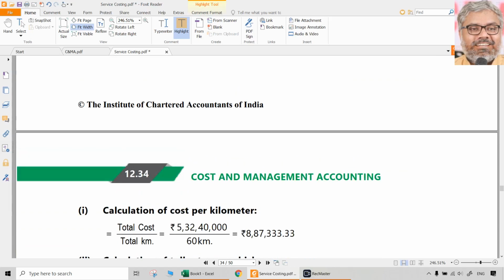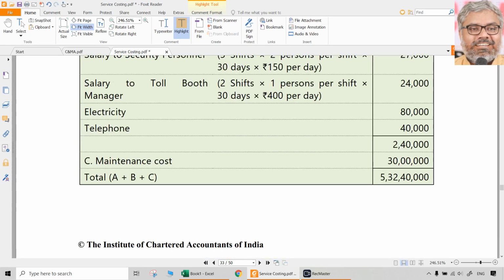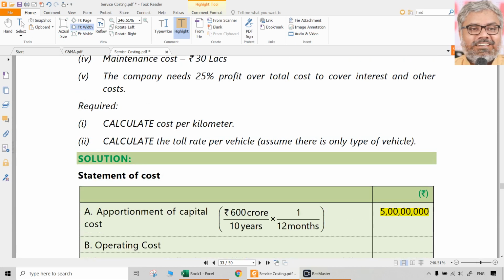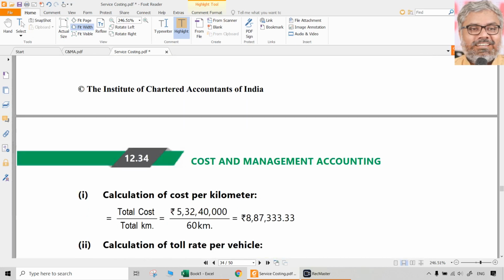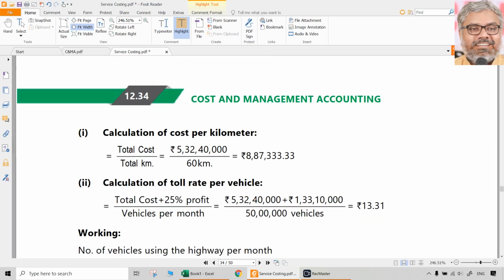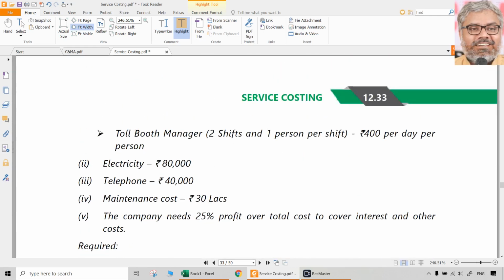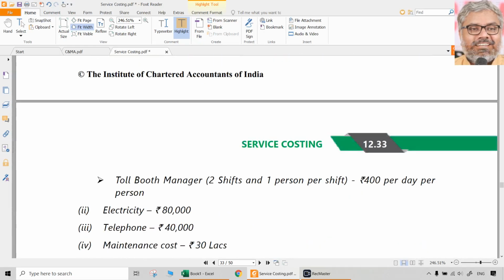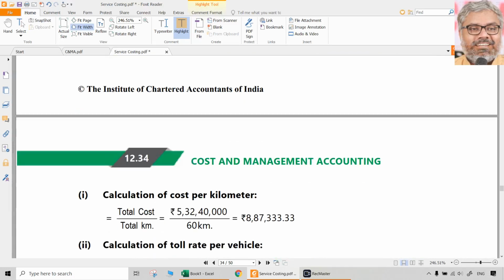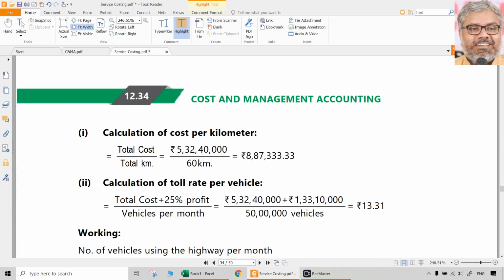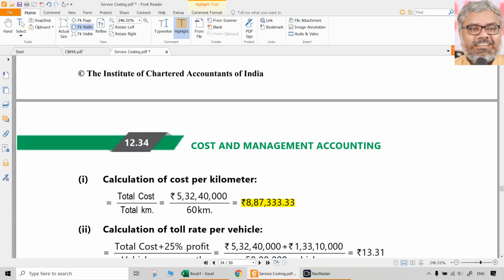But that is a cost. Cost only. Question number 1 is cost per kilometer, how much he is asking. So what is the total distance of this road what they have built? 60 kilometers. So per kilometer how much is the monthly cost? We can say is 8,87,333 per kilometer. That's what he has asked. Total of the cost divided by number of kilometers, 8,87,333.